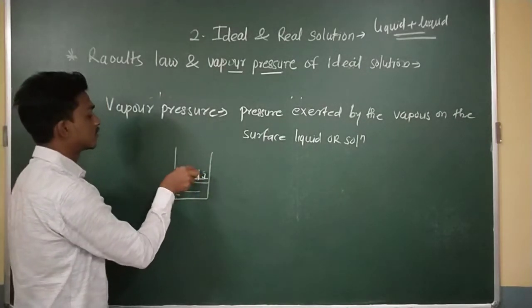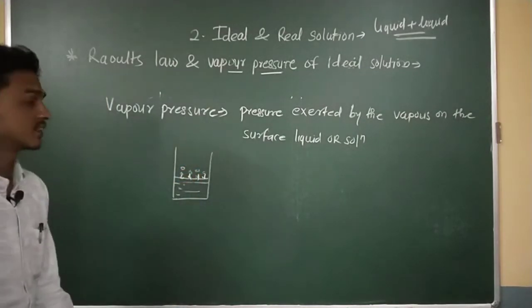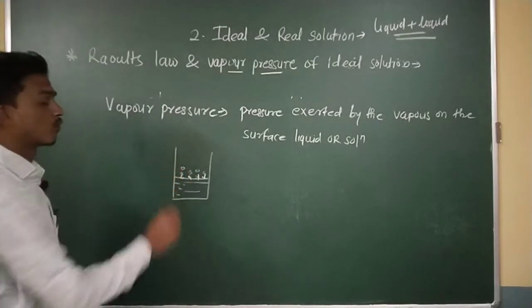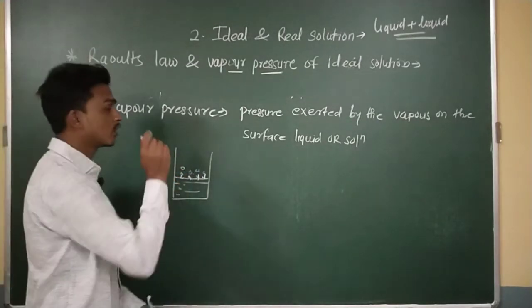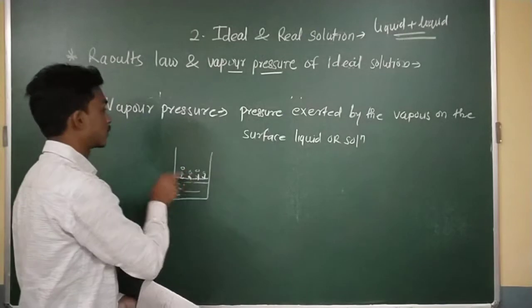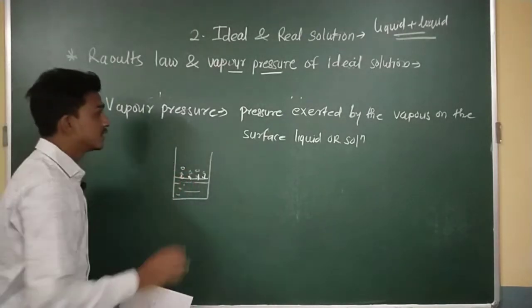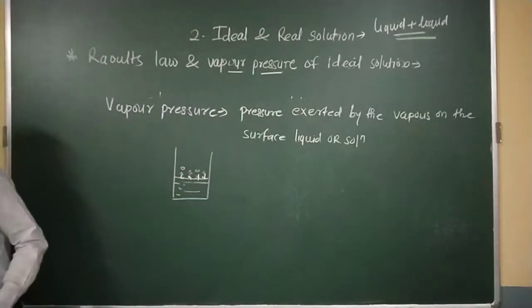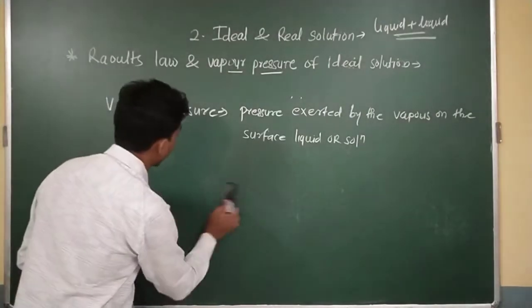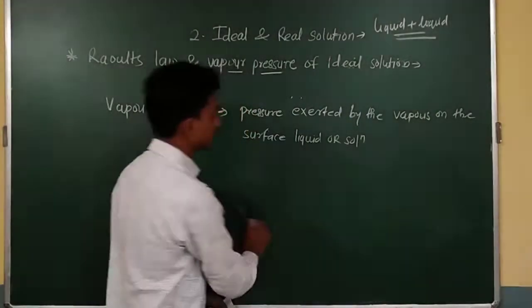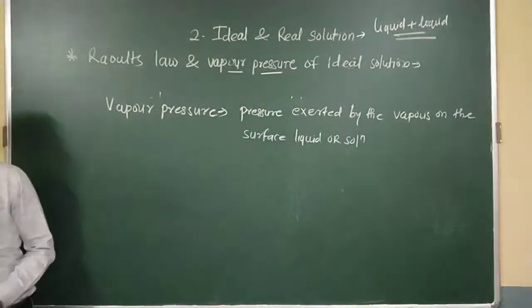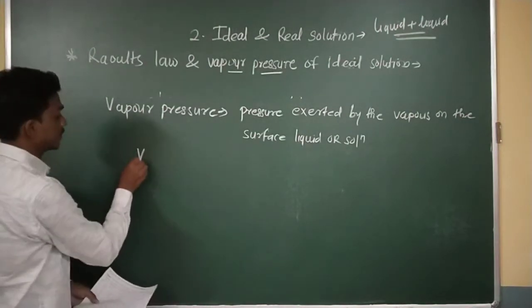That type of pressure I can say is the vapor pressure of water on the surface of liquid water. Okay, so this is the vapor pressure. Raoult's law totally depends on volatile liquids.